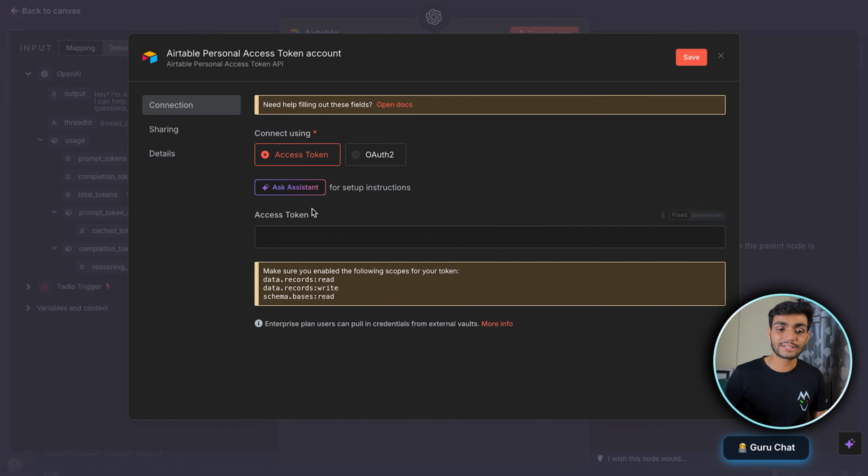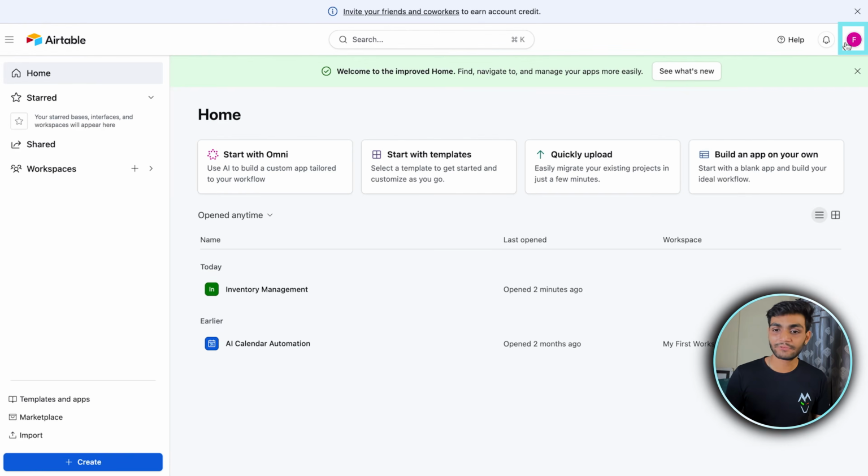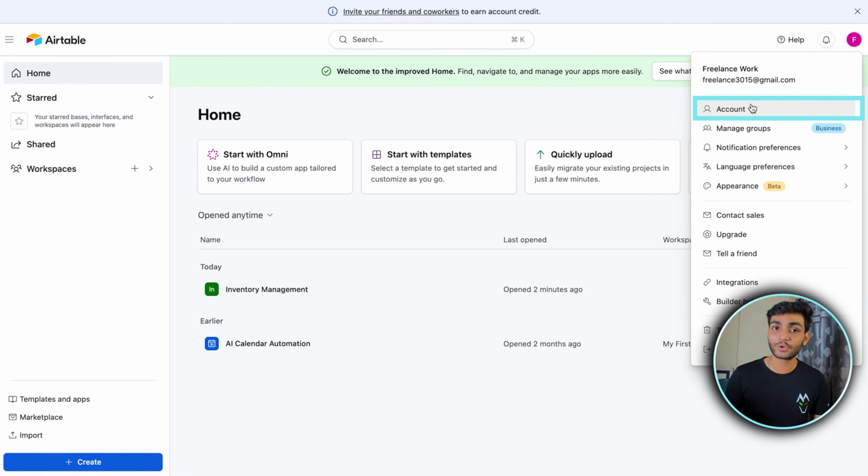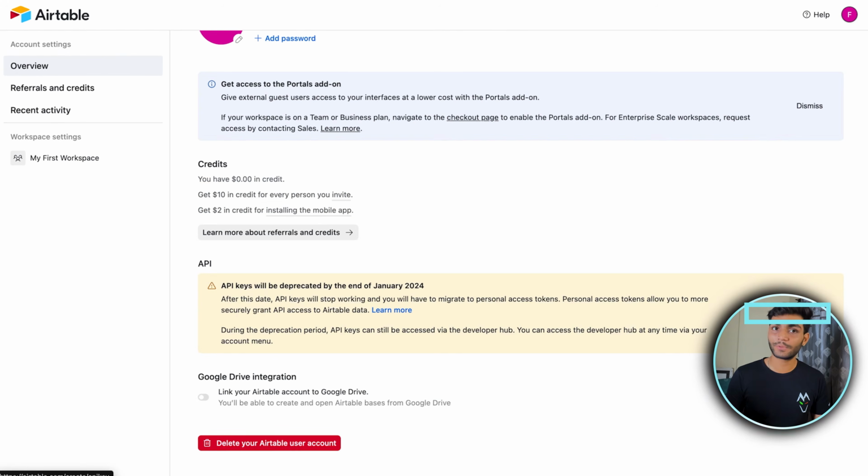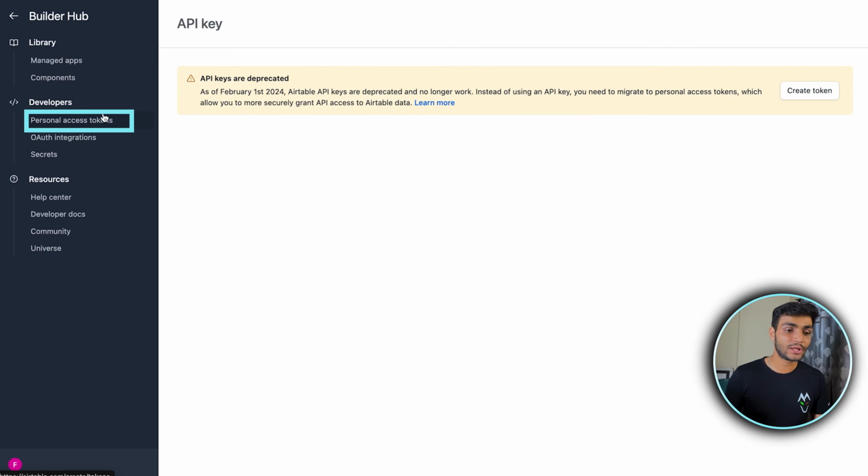It is asking for the access token. So we'll go to the home page. Then we'll click on the profile icon. We'll go to the account. In the account, we can see there is a go to developer hub. We'll click on that. Now in the left hand side, we need to have our personal access token.